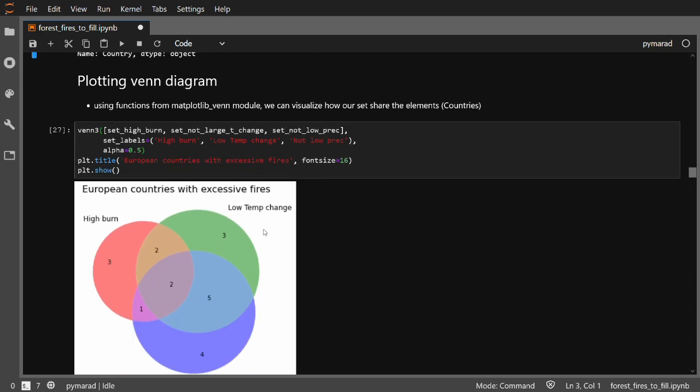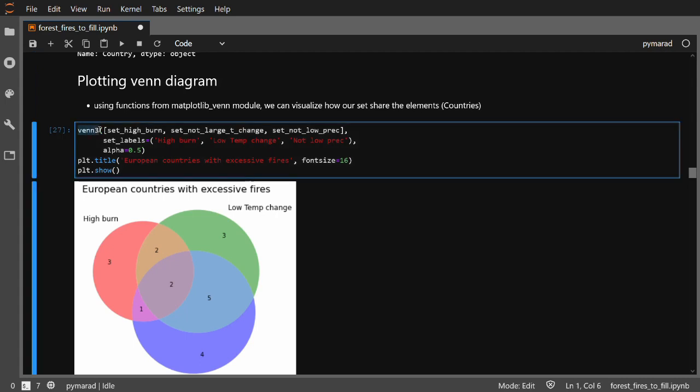Now we are going to visualize our three sets using a Venn diagram. I have already imported the method Venn3 for visualizing three sets with one required argument, which is a list of the sets we want to visualize. I have it here, and then some optional arguments, for example, setting labels for my sets, and I also define the alpha level with some transparency for our colors.